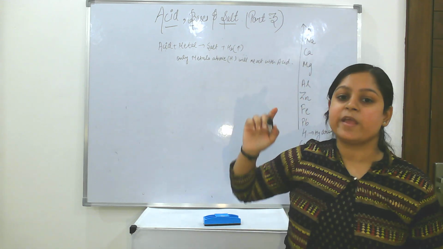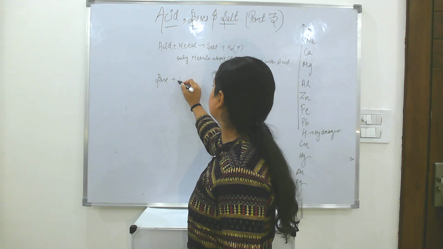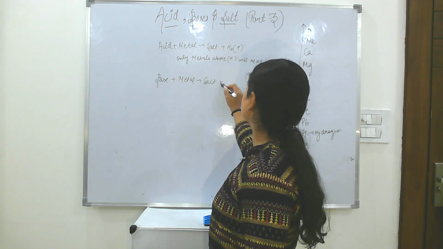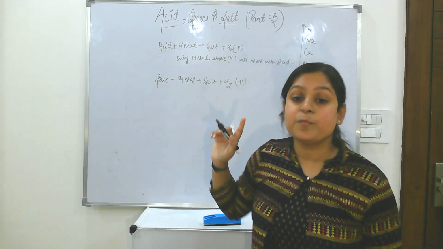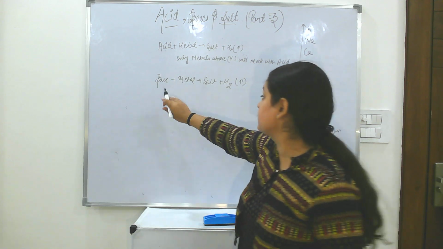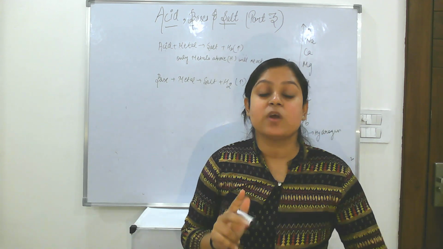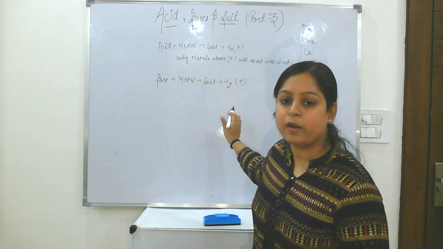Now coming to the reaction of base. When base reacts with metal, they will also form salt plus hydrogen gas. Here also all the metals will not react with bases to give salt and hydrogen gas. There are only two metals which are amphoteric in nature which will react with base to form salt and hydrogen gas.